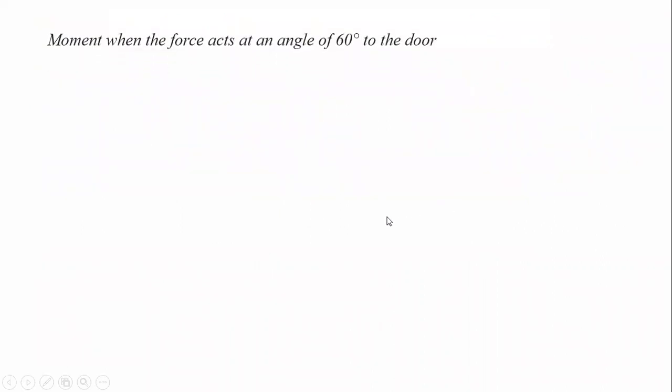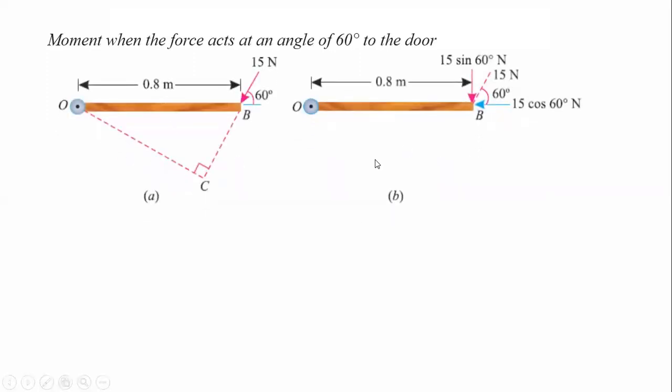Now as per the law of transmissibility of force, you may shift the force anywhere on the same line of action. I consider this force at this location. Now, from point O, I only have to measure this perpendicular distance. I have to find this perpendicular distance.